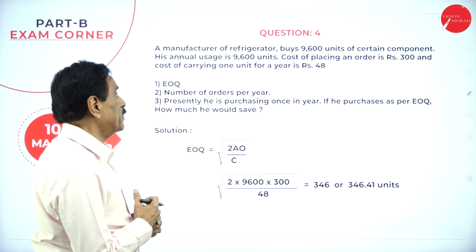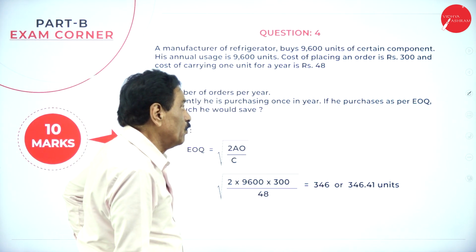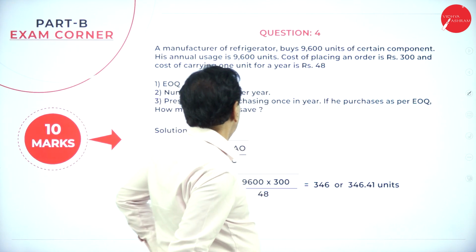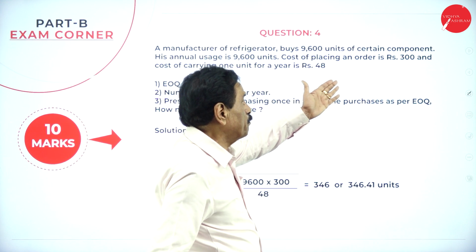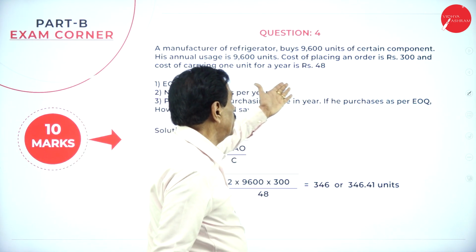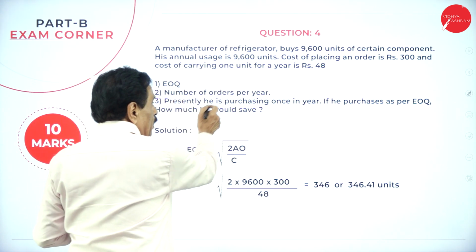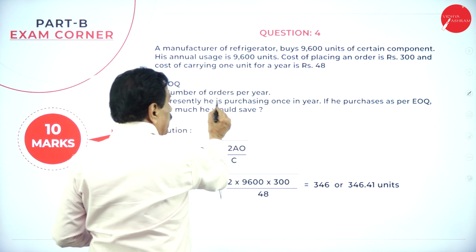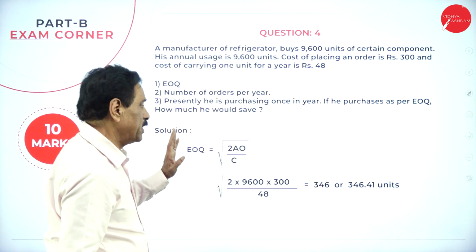A manufacturer of refrigerators buys 9,600 units of a certain component. His annual usage is 9,600. Cost of placing an order is 300 and cost of carrying one unit is 48. Calculate the economic order quantity and the number of orders per year. Presently, he is purchasing once in a year. If he purchases as per EOQ, how much would he have saved?